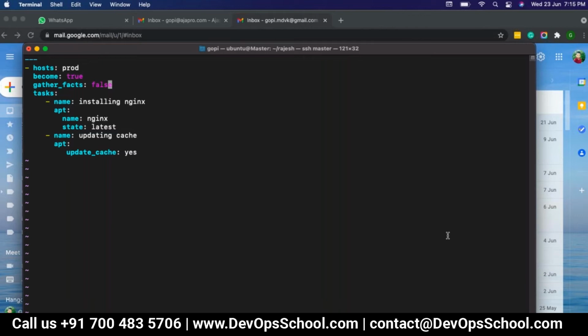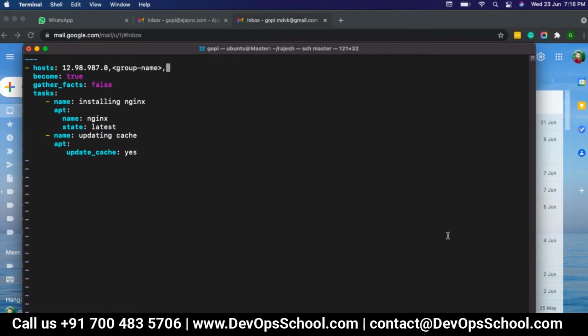So I will go to the directory and open vi first playbook.yaml. Here I will explain step by step what each of them means. First of all, hosts means we are mentioning a group of hosts, all hosts, or a single host. We have three hosts. If you want to run a single task or multiple tasks on a single server, you can put its IP address here, or a group name. Where do you get the group name from?